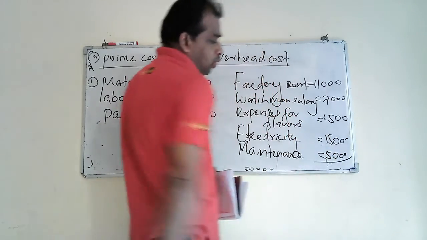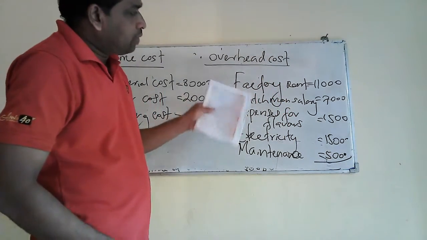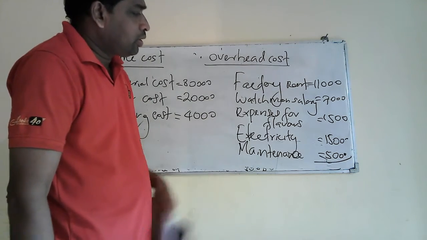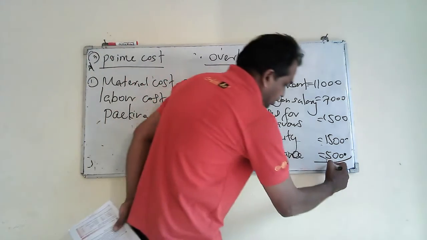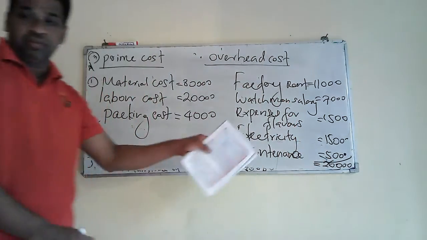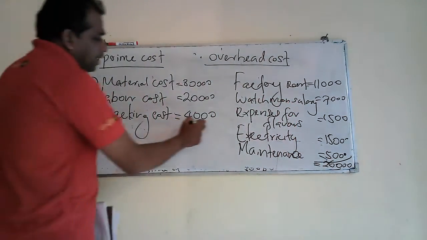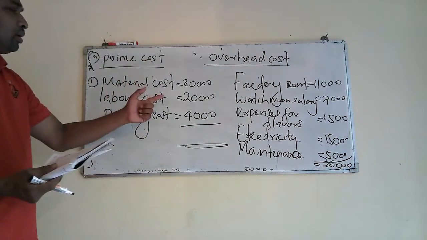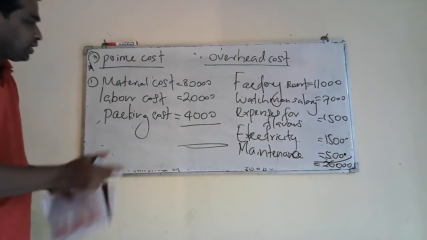You can take total overhead cost: 11,000, 7,000, 18,000, 19,500, 20,000, 21,000, 26,000. Total value of the overhead cost will be 26,000 rupees. Then you can add these three: 80,000 plus 20,000, 100,000 plus 4,000, 104,000.